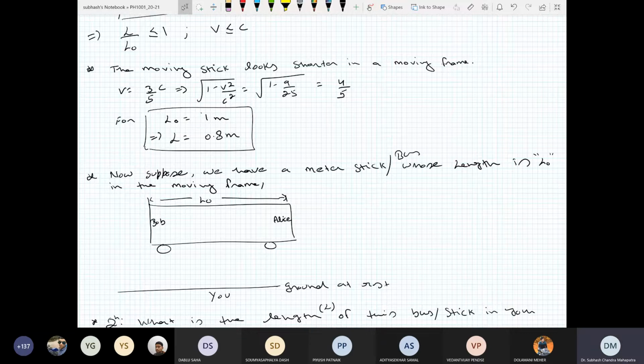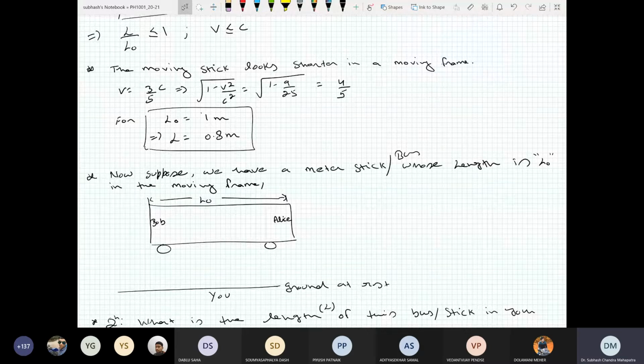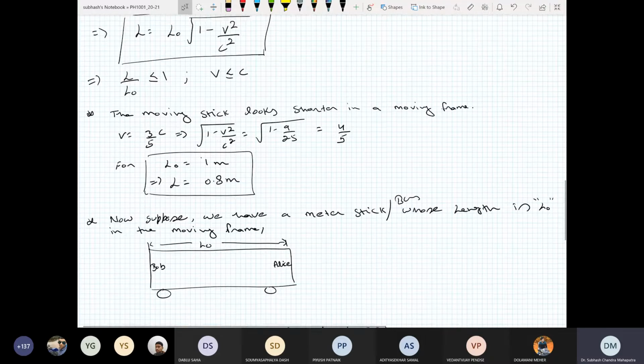The physics is invariant whether you measure it or the moving frame measures it. So whatever effect you see in the moving frame, the same effect will be seen.